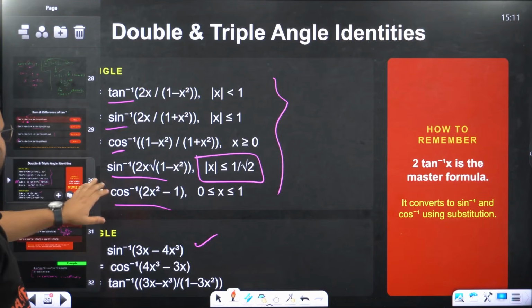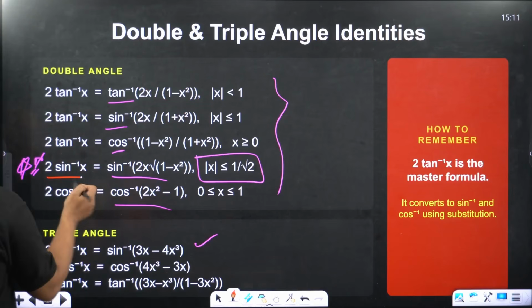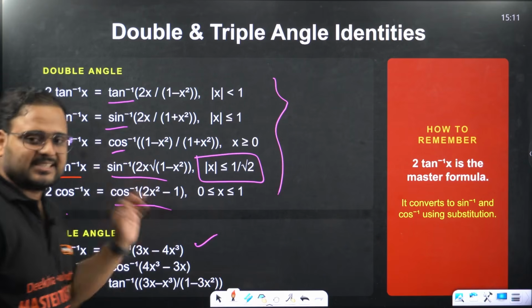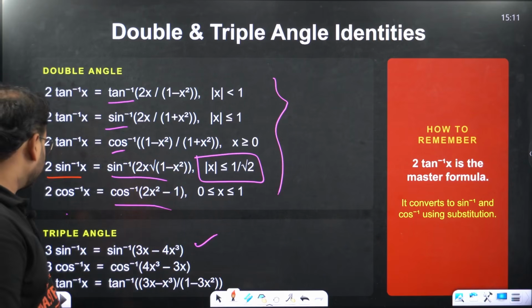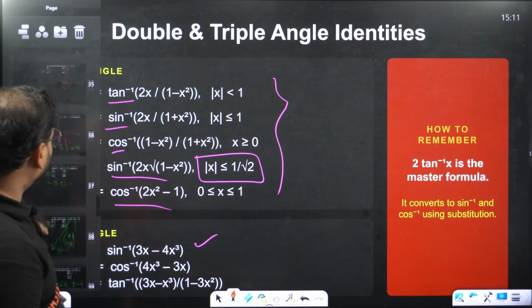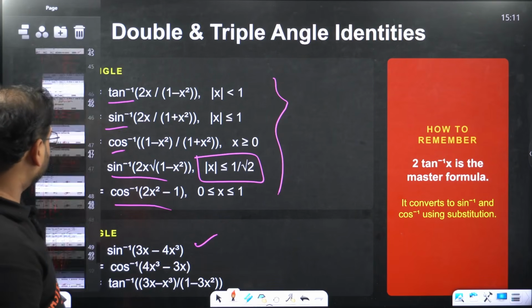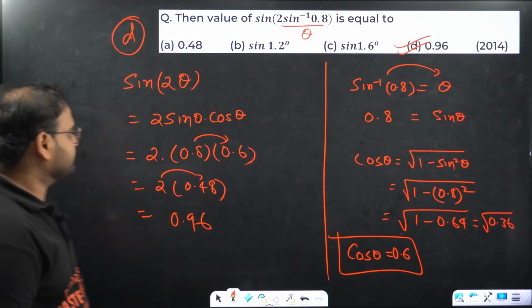2 sine inverse of x is nothing but sine inverse of 2x into root of 1 minus x square. So we can use the same formula directly and get the result. No problem at all. But if you don't remember this formula, I have taught you the alternative method. But if you do remember, good luck, no problem whatsoever with that.